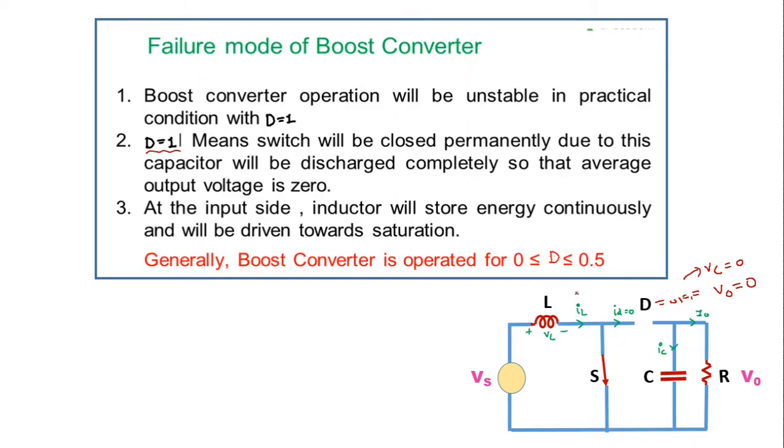At the input side, the inductor will store the energy for indefinite period of time. Because this switch is closed permanently, therefore this inductor will store the energy continuously and will be driven into saturation. Therefore the boost converter operation will become unstable in the practical condition with duty ratio equal to 1. So generally this boost converter is operated in the range of duty ratio 0 to 0.5 only.